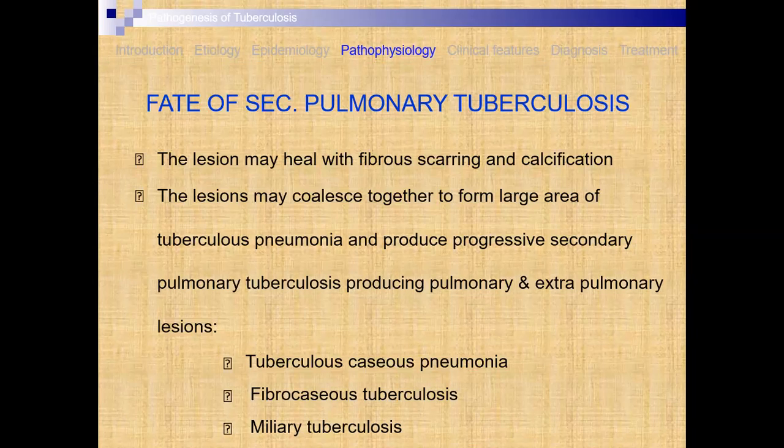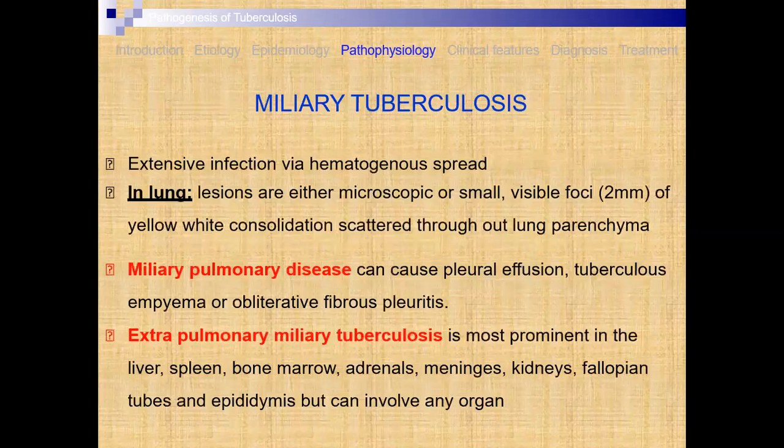Tuberculous pneumonia, then fibrocaseous tuberculosis, then miliary tuberculosis; likewise these conditions appear. Then miliary tuberculosis is an extensive infection via hematogenous spread. If at any time, because of hematogenous spread, the infections spread, that results in miliary tuberculosis.